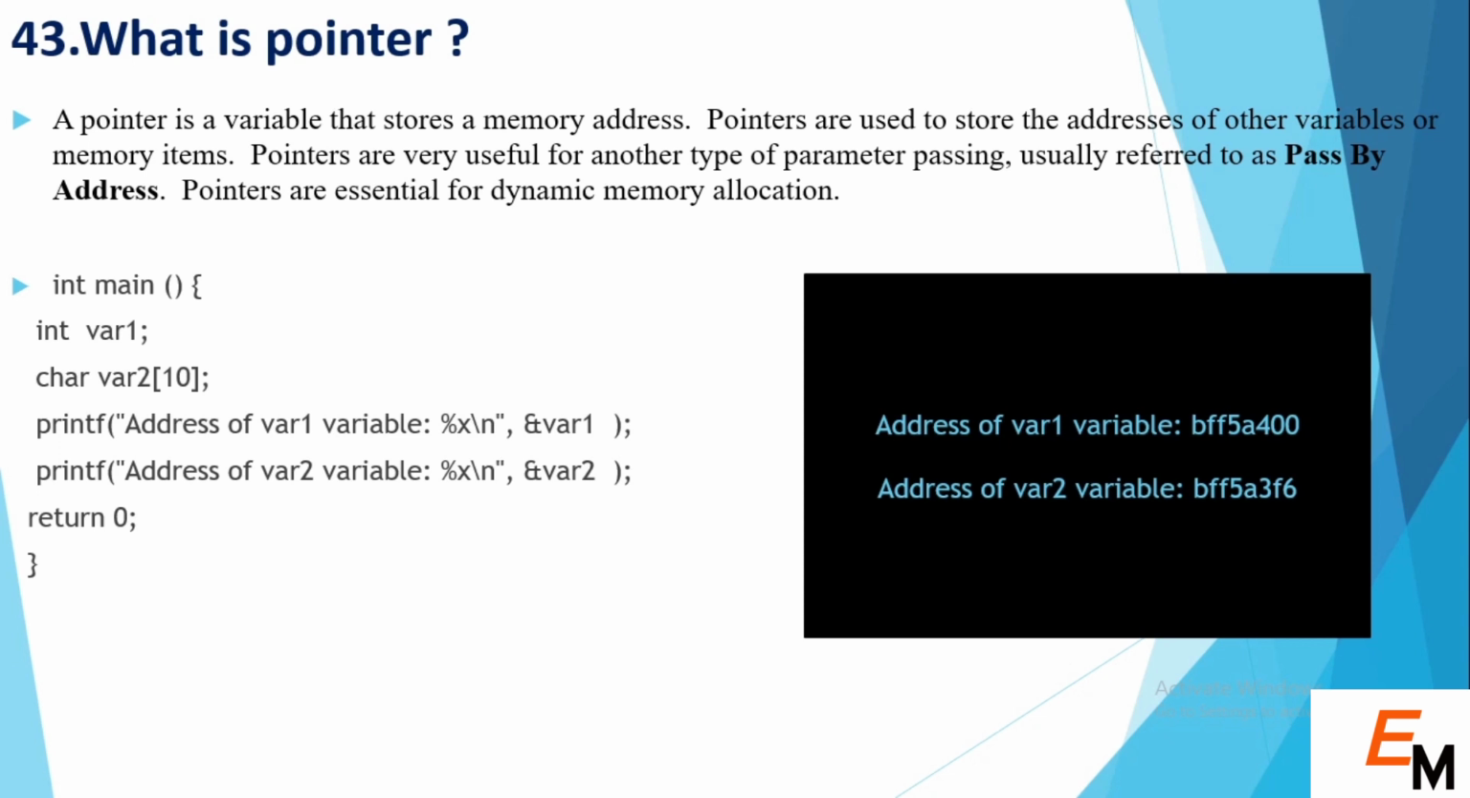Next question is what is a pointer? A pointer is a variable that stores a memory address. Pointers are used to store the address of another variable or memory item. Pointers are very useful for another type of parameter passing, usually referred to as pass by address. Pointers are essential for dynamic memory allocation. As you can see on screen, we have an example of a pointer where we print the address of a particular variable by using a pointer. And you can see the output screen here. It will print the address of a particular variable by using a pointer.